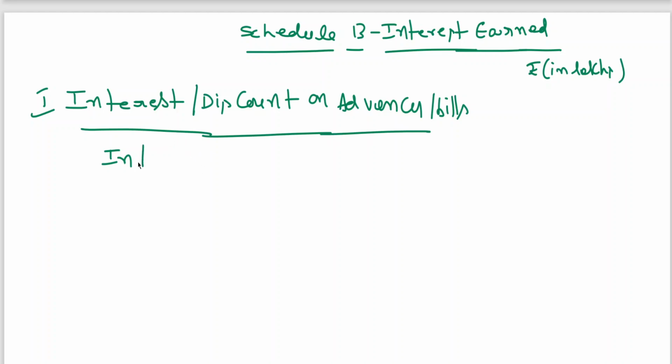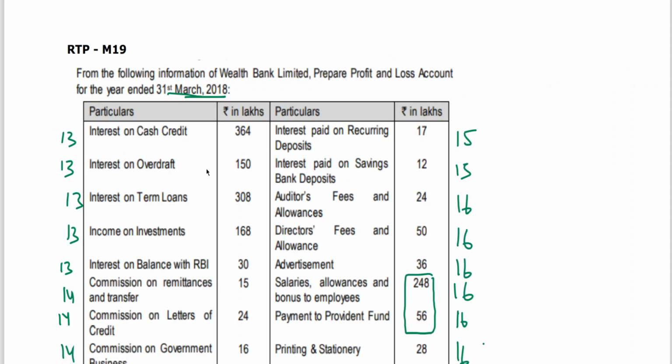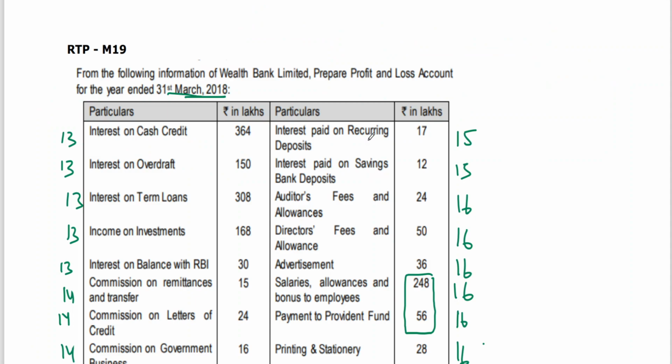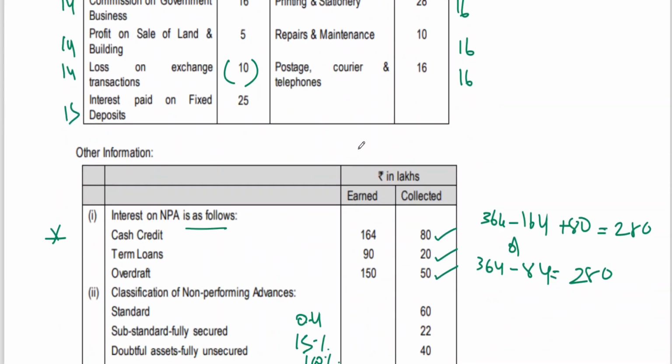Interest on cash credit, I have told you already. Whichever is convenient you can do it. First I am writing 364. If it is easy to remember with the way which you want, you can work out. Interest on cash credit 364 minus 164 is included, but only cash collected is to be considered.